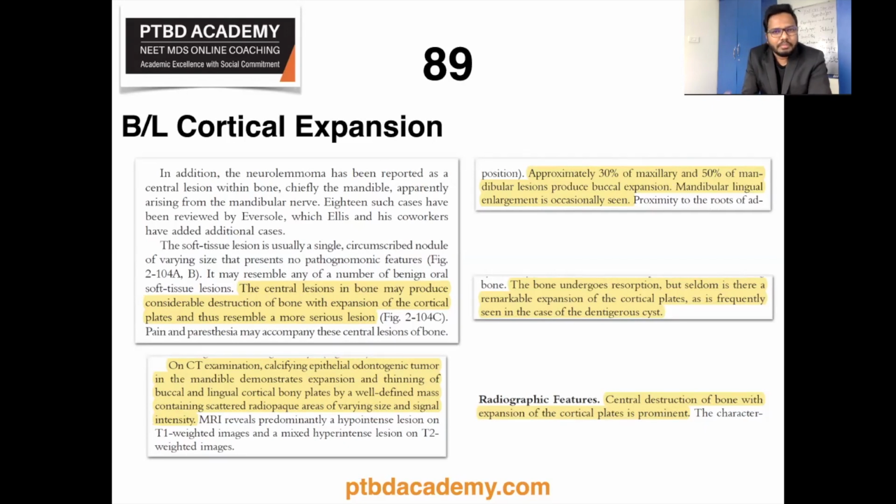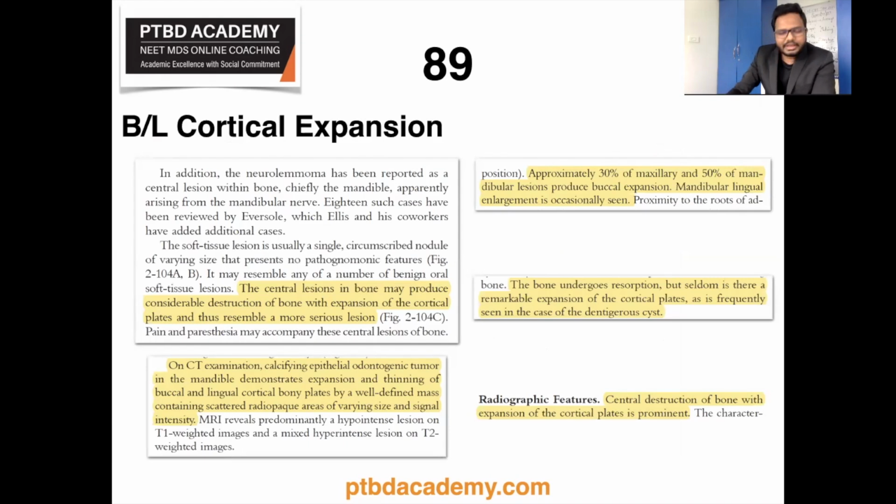So this is a comparison of radicular cyst with that of dentigerous cyst. And when you compare both, in dentigerous cyst there is a greater chance or greater frequency of expansion of cortical plates, okay? And then right side bottom, you can see central destruction of bone with expansion of cortical plates, which is prominent in case of ameloblastic odontoma or odontoameloblastoma, right? So this is some literature review related to this cortical expansion. See if any of this helps you in answering your question. If you need more clarification, do let me know, right?